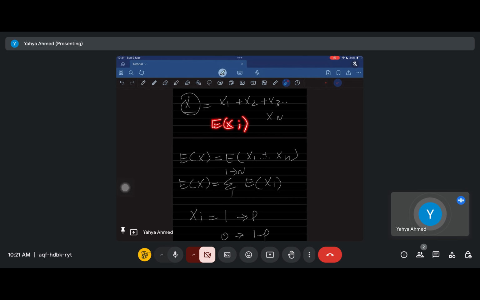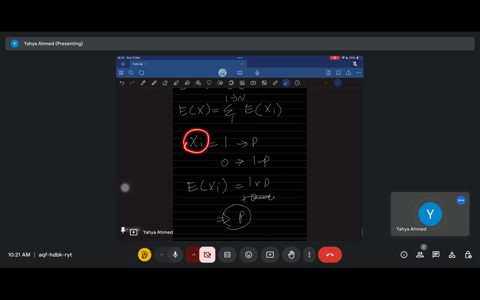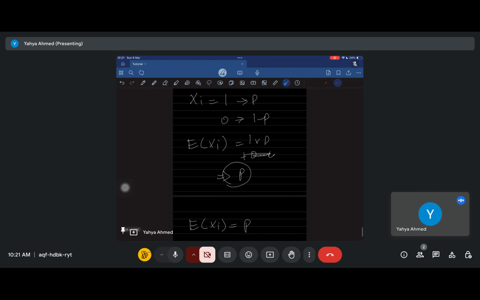What is the expected number of heads on any ith flip? All the flips are independent, so this is all going to be the same. But what is the exact value? Well, for any xi, the number of heads on the ith flip is either going to be 1 or 0. The probability of it being a 1 is p, because p is the probability of getting a head, and the probability of getting a 0 is 1 minus p. It's really fairly straightforward. And so the expected value of xi is going to be 1 times p plus 0 times 1 minus p. And so we can just discard this value. So it's just going to be 1 times p. So the number of heads on any flip is going to be exactly p.